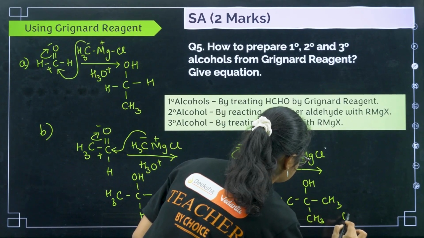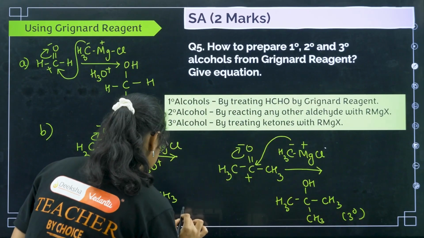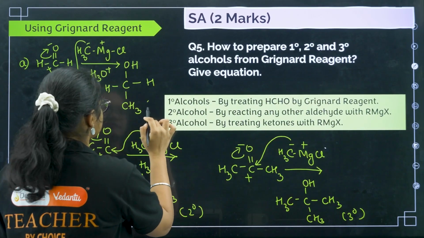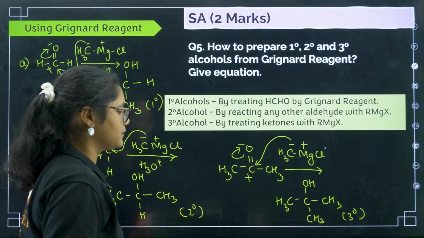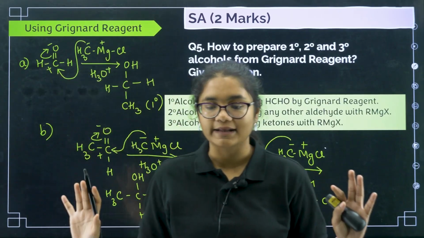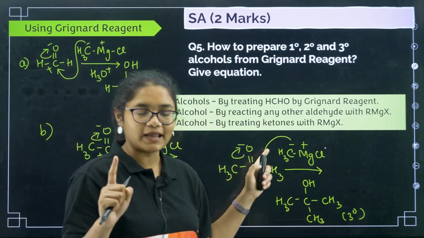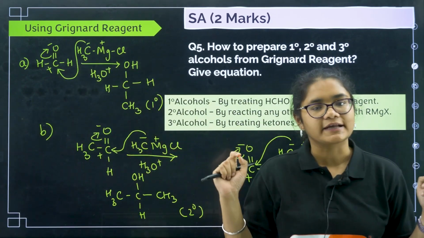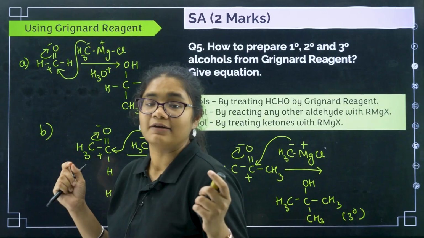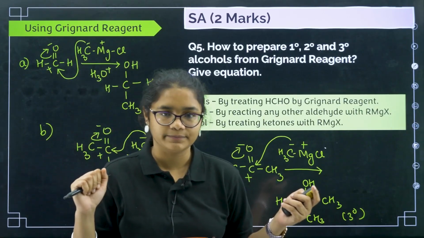So this is your tertiary alcohol, this is secondary alcohol, and this is primary alcohol. Clear? So you can see with Grignard reagent we can get all three types of alcohols. For primary alcohol we need formaldehyde, for secondary alcohol any other aldehyde, and for tertiary alcohol ketones.